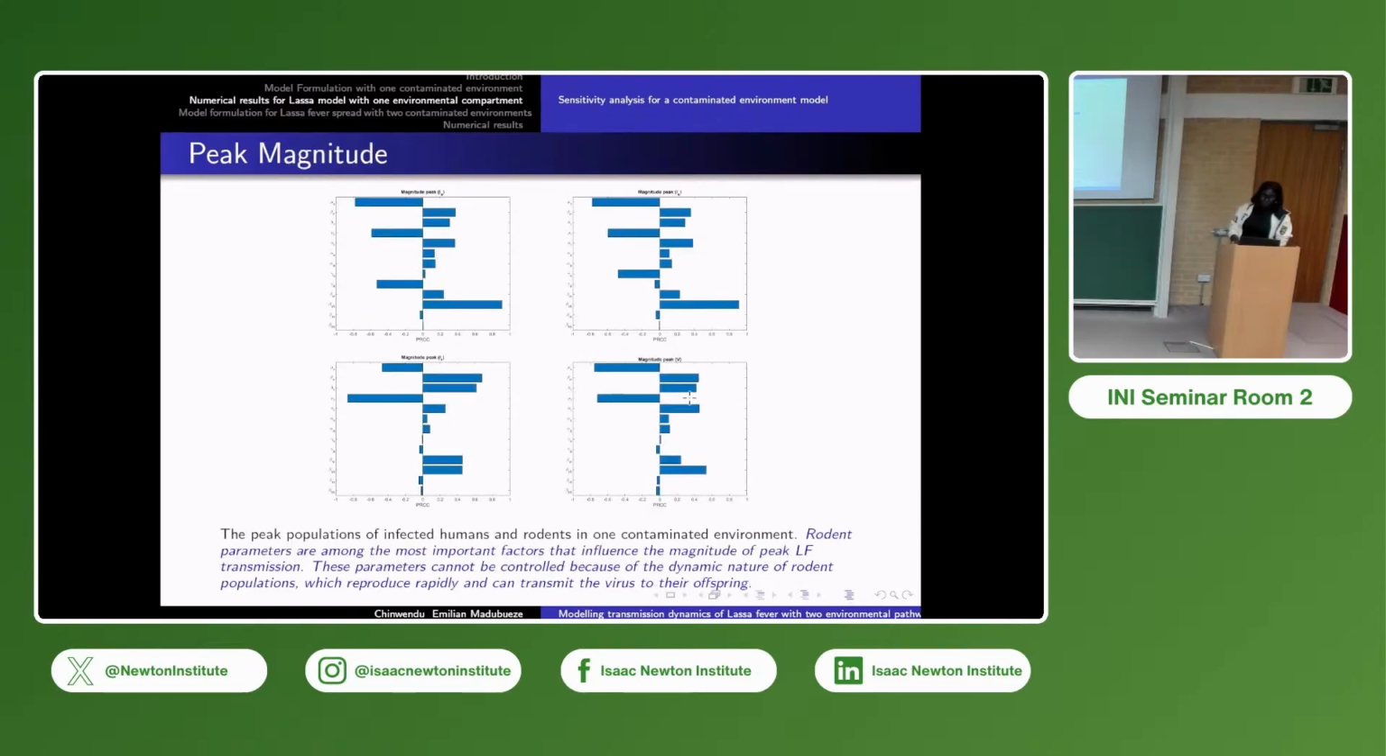What are exactly these indices? So this first one here is the clearance of the virus in the environment. This first parameter here is very sensitive. Okay, all the parameters. Yes, all the parameters. Okay. So this first one is mu v, which has to do with the clearance of the virus in the environment.